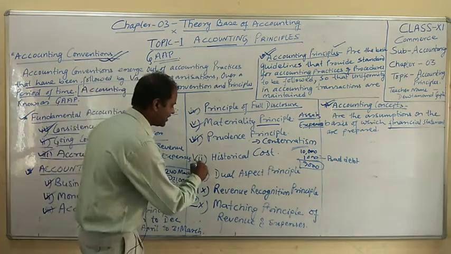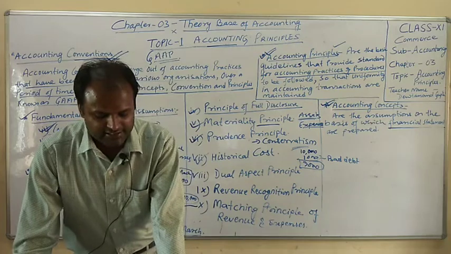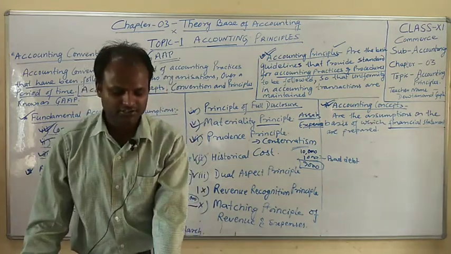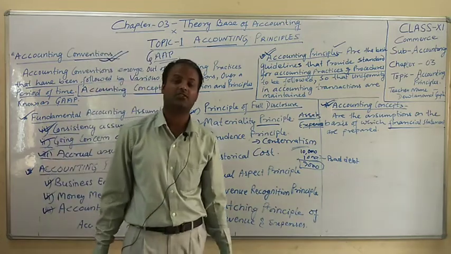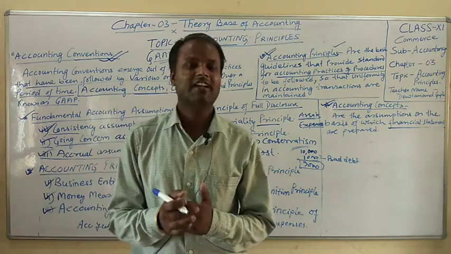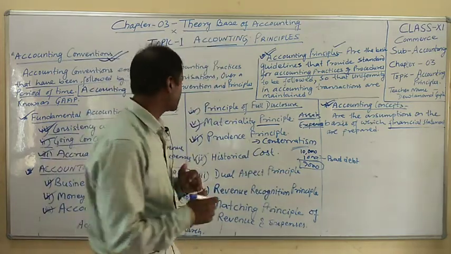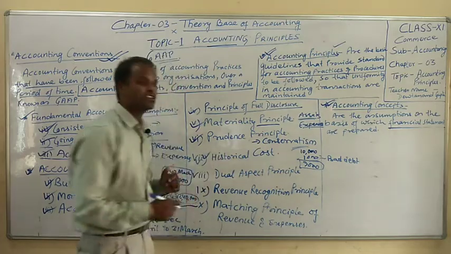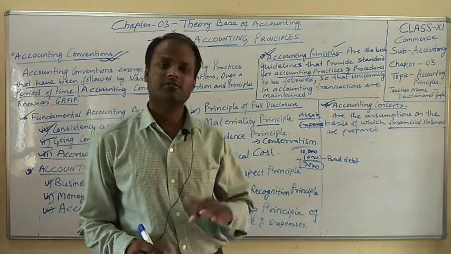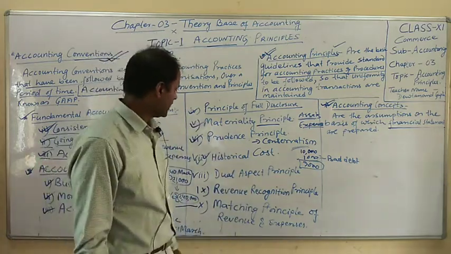Now let us go to the historical cost concept. Historical cost means all fixed assets should be recorded in the books of account at historical cost. Historical cost is the cost at which an asset was originally purchased. Whatever the purchase price of the asset is, that should be shown in the books of account as per the historical cost concept, not the present value or market value.